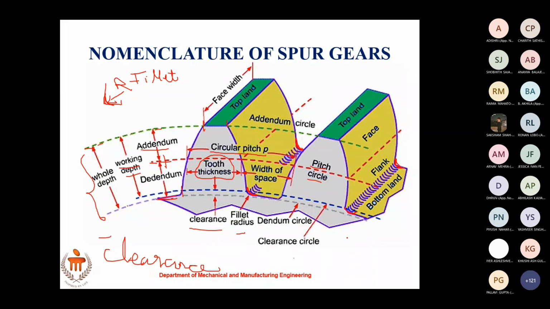Then there are other names that we give. For example, this outer diameter, we also call it the addendum circle, right? This we call a dedendum circle, and this circle we call the clearance circle. That is self-explanatory. If you see the sketch, you'll understand. This portion is called the face, on the top near the other gear. This is called the flank, right? Since the contact is here, the heat generated will be different in different portions, hence different names are given. This is called flank, this is called face, and this is called flank. Right. So that is about the nomenclature of spur gear.